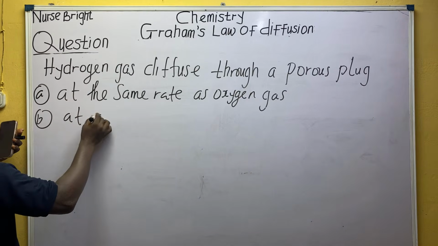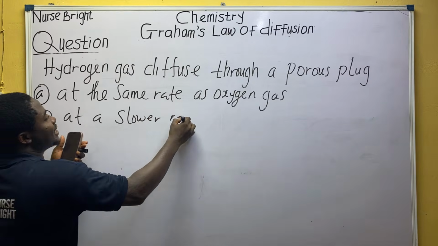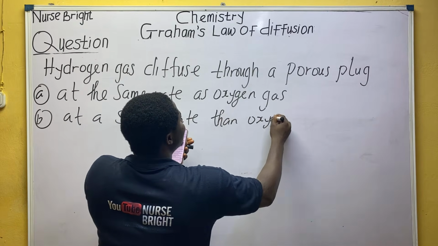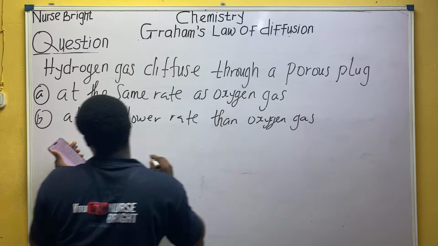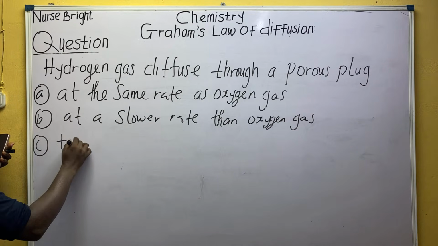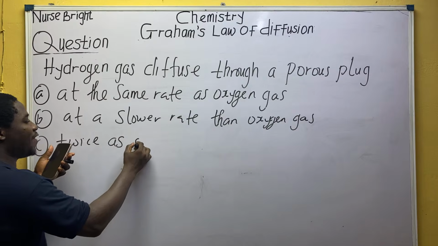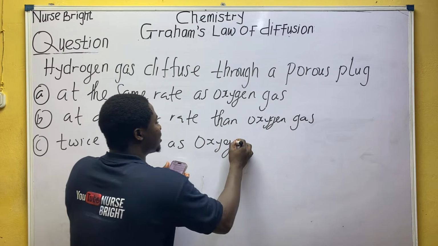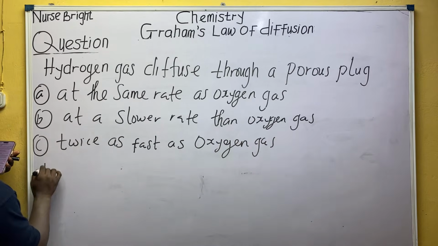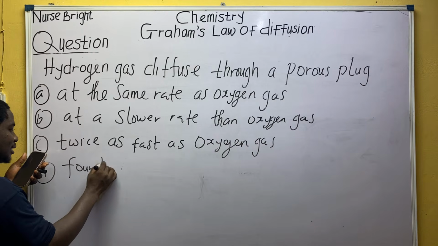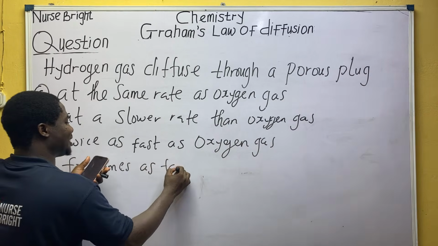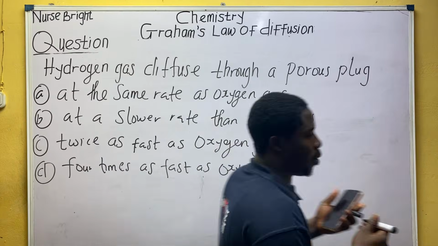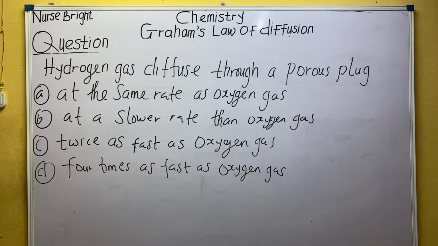Option B, at a slower rate than oxygen gas. Let us write out the options first. Option C says twice as fast as oxygen gas. Option D says 4 times as fast as oxygen gas.